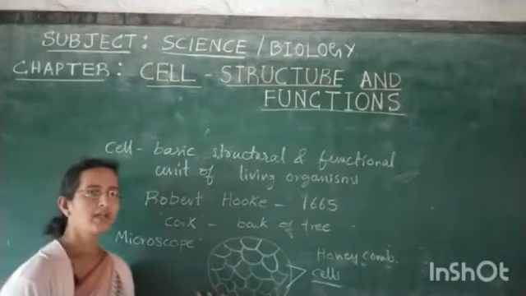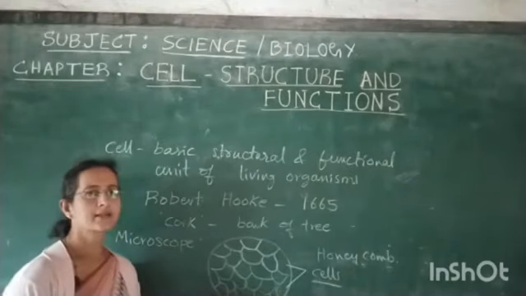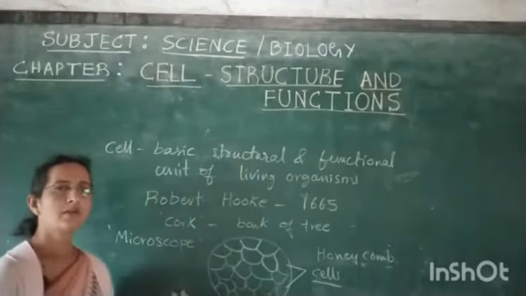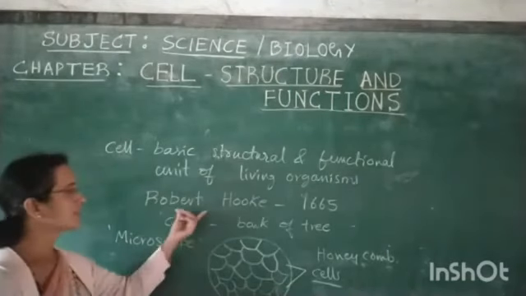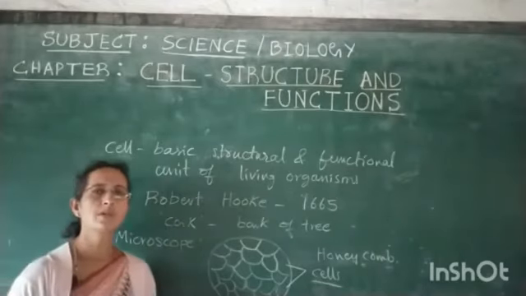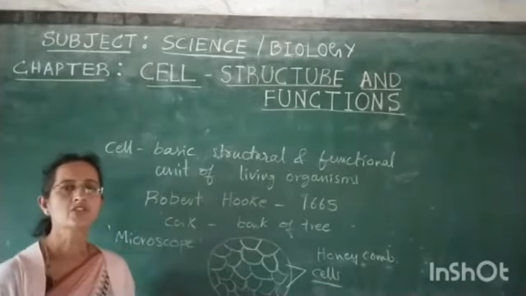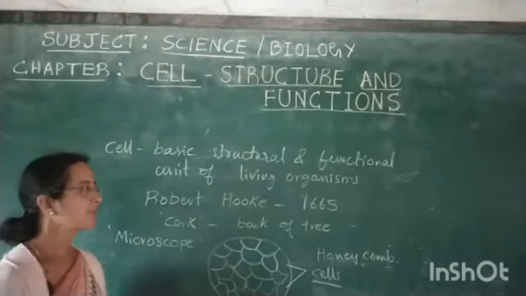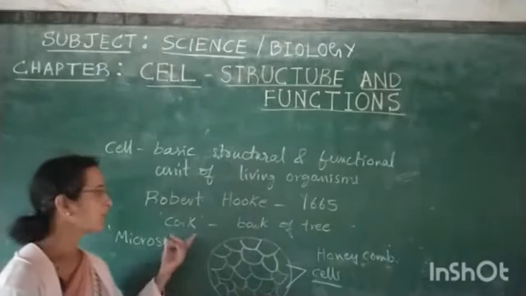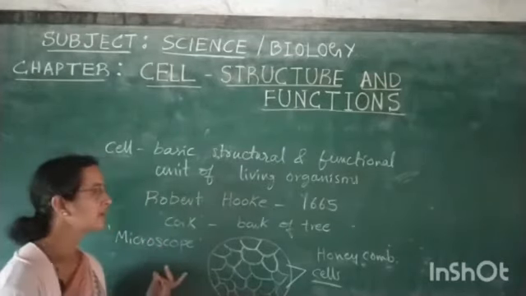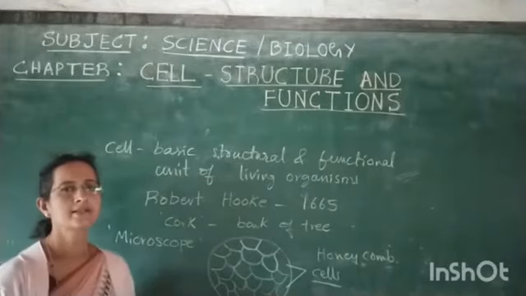But actually, these cells were dead cells. After the findings of Robert Hooke, people continued studying the cells, and for the next 150 years only a little information was known about them.